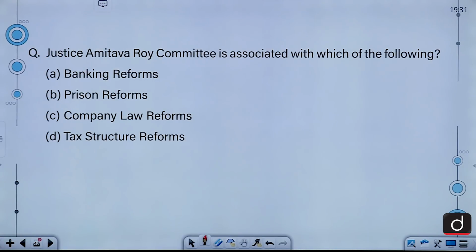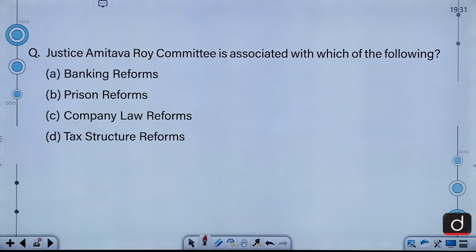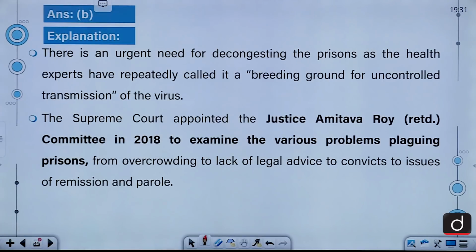Let's move on to our next question. Justice Amitav Roy Committee is associated with which of the following? Banking reforms, prison reforms, company law reforms, tax structure reforms. So, moving on to the explanation, the correct answer for this question is B, that is prison reforms.